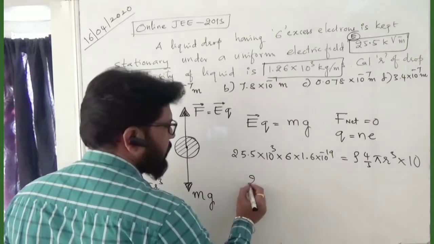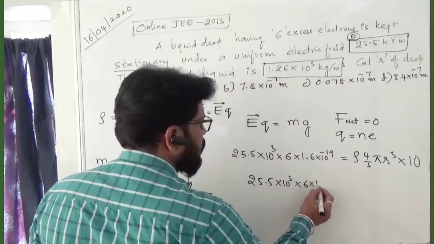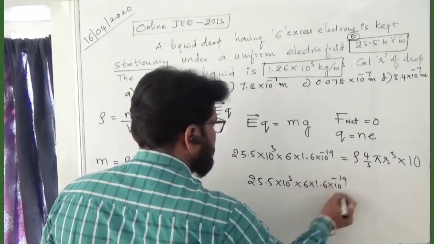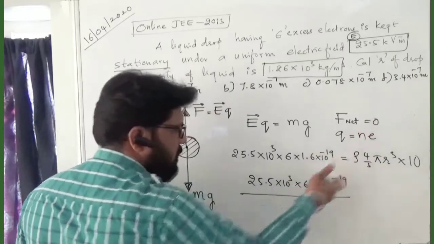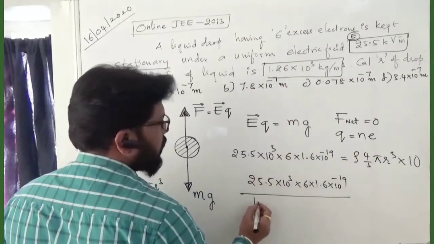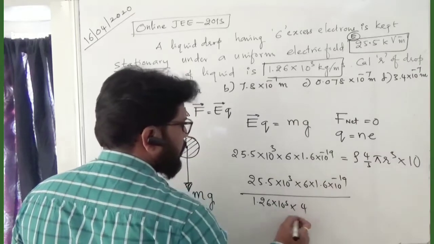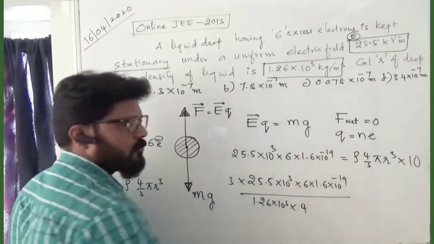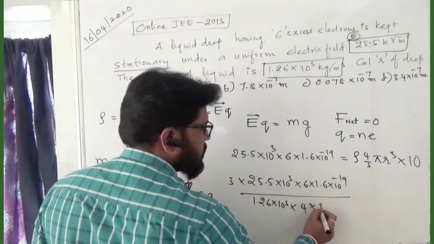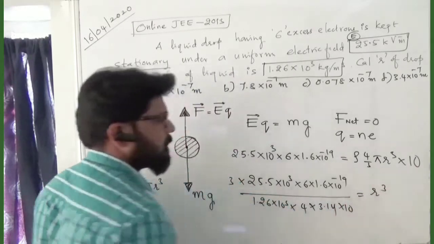Now 25.5 into 10 to the power of 3 into 6 into 1.6 into 10 to the power of minus 19, divided by, just cross multiplying that one term. The density given is 1.26 into 10 to the power of 3, into 4 into 3, as it goes to the numerator, into pi, which is 3.14, into 10, is equal to r cube. Is it clear?